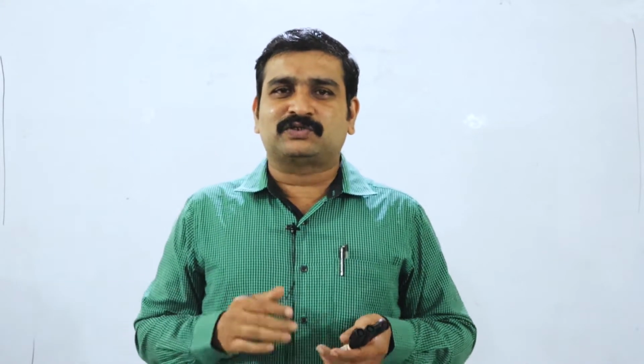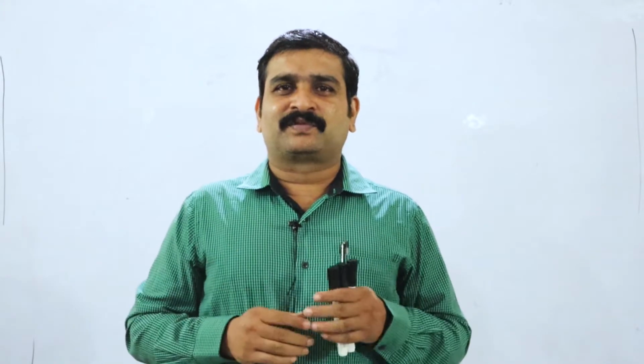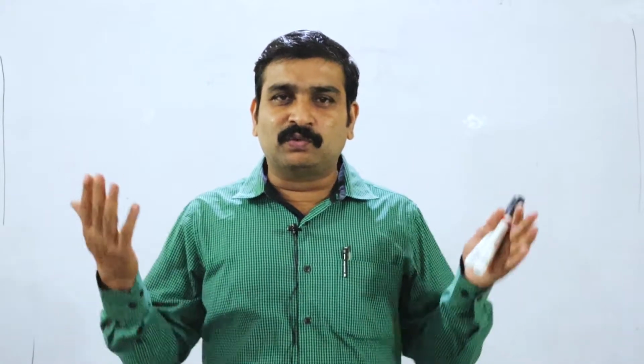Two voices there. In case of active voice, all of you know the agent is important, the person is important, the subject is important. But in case of passive voice, the work is important, the object is important. So that is the change of positioning in voice change. In active voice, the doer is important.